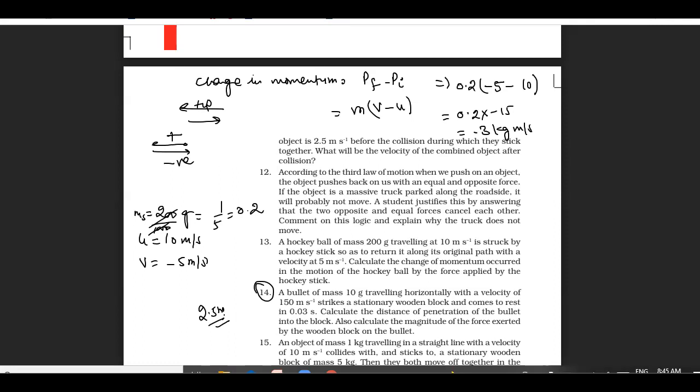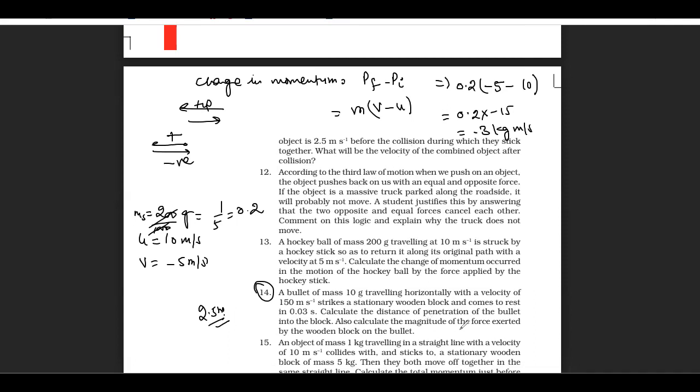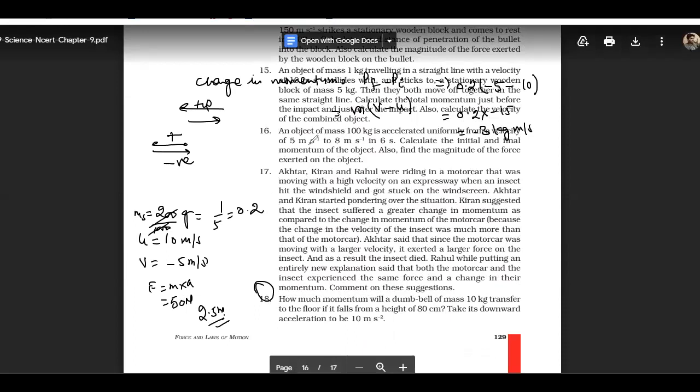So you can easily calculate the force exerted by the bullet. That would be F equals m into a, so 15 Newton. That will be 500. No, 500, not 15 Newton. So 15 Newton is the force according to you. So the force exerted by the bullet will be 15 Newton. Okay, very good. So let's move to the next question. Do question number 15.